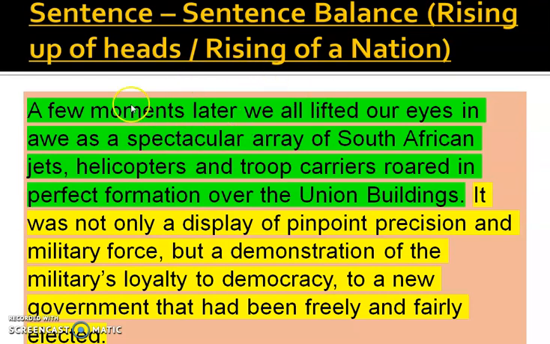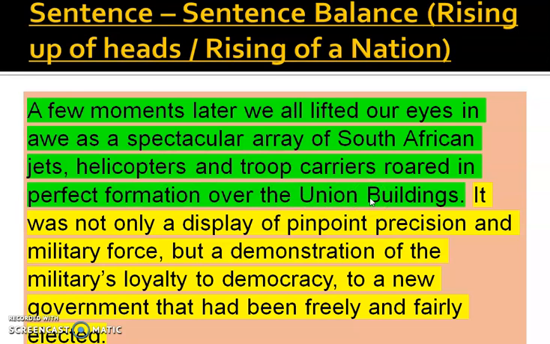Sentence balance, rising of the heads and rising of our nation. This is a very perfect sentence, a very long sentence, and there's a lot of depth in it. Your eyes lifted, it could be the heads lifted, that means rising out of subjugation or slavery, and then the rising of the helicopters, troops, etc. is actually celebration.